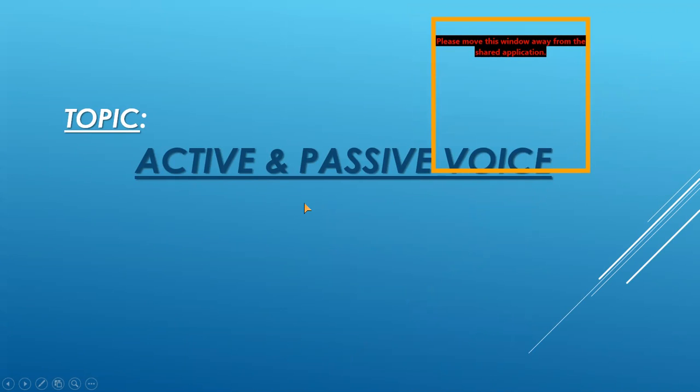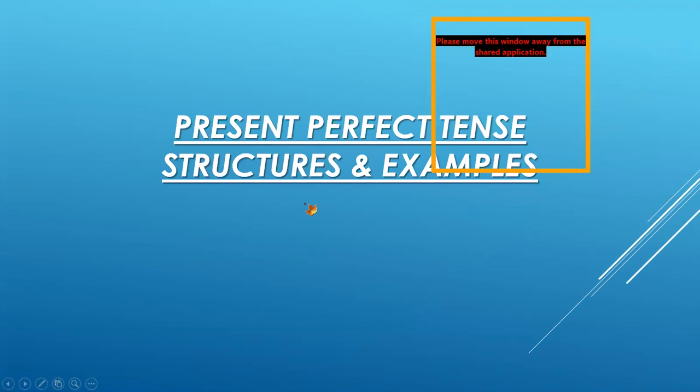You know that we are doing active and passive voice according to the tenses, and we have done 4 tenses before. Now this is the 5th one. I have already told you that from all 12 tenses in active and passive voices, only 8 tenses will be done. So we have already done 4 of them. Now I'm starting with the 5th one, that is present perfect tense. And I have already told you one more thing, that you should know all the structures of tenses so that you will be able to do the voices easily.